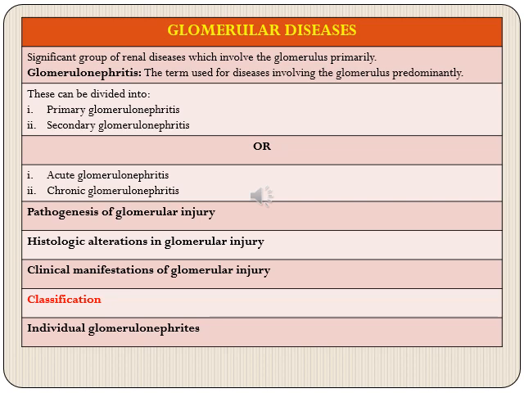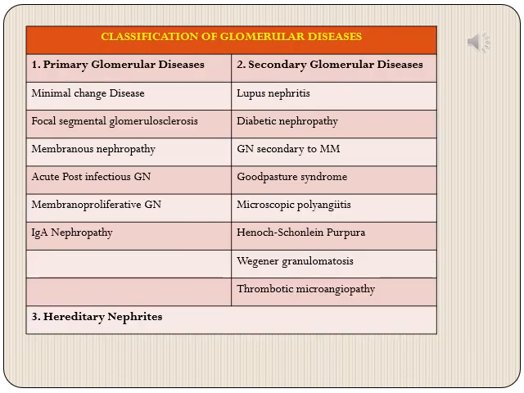So let's start with now the classification of glomerular diseases. As we had already discussed, the glomeruli can be either primarily involved or they can be a part of a systemic disease.